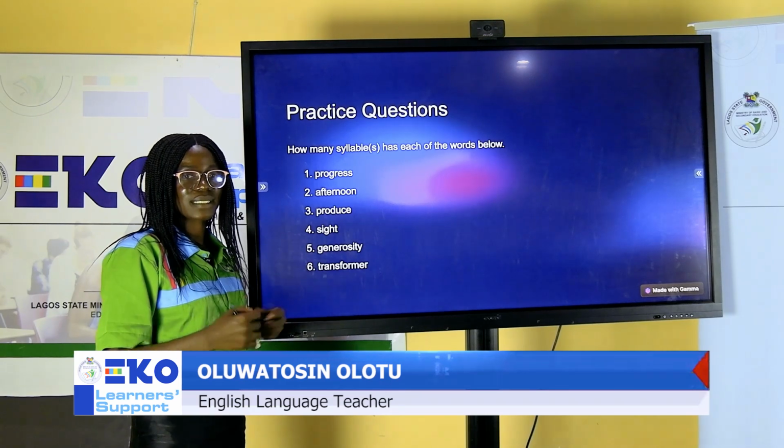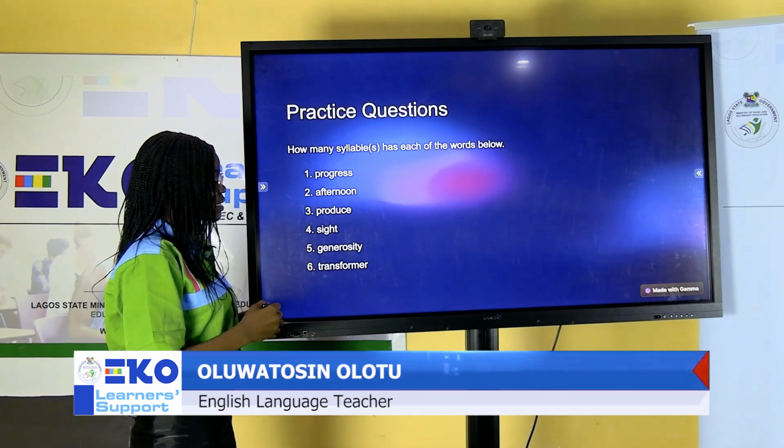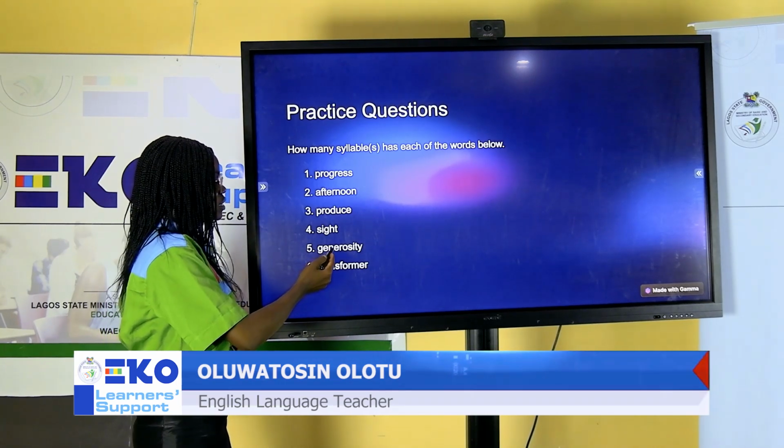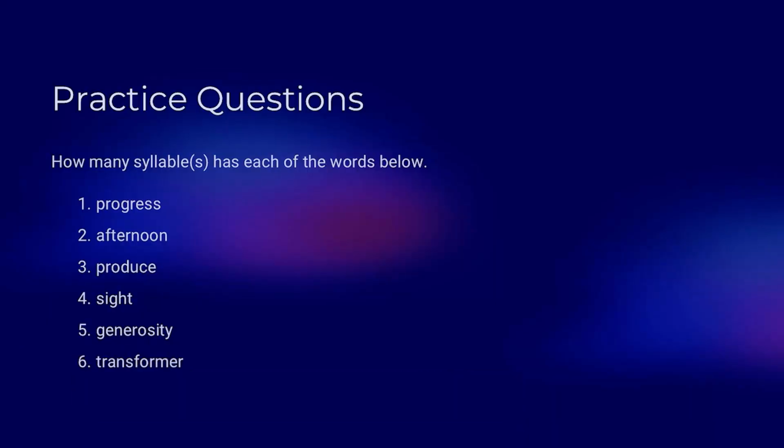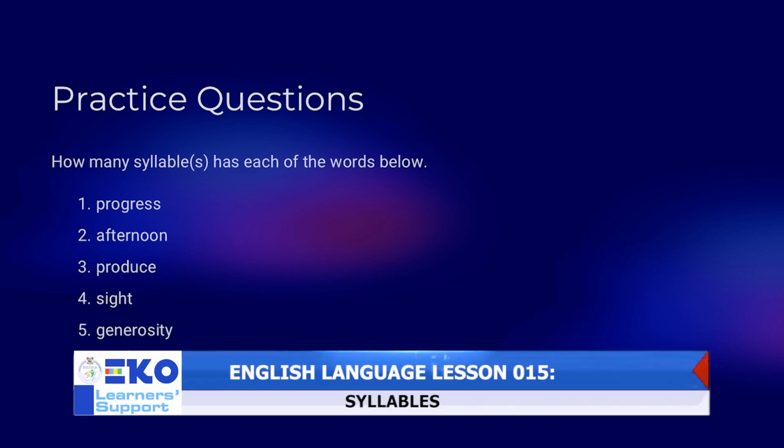Sight. That is a 1-syllable word, that is a monosyllabic word. Then generosity. That is 5 syllables. Then transformer. That is a 3-syllable word.